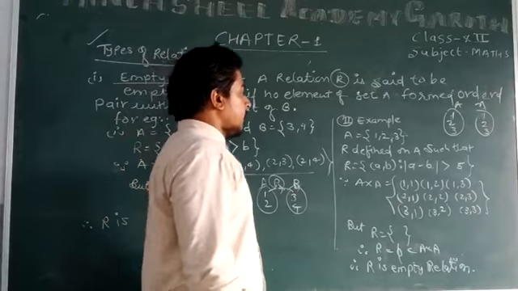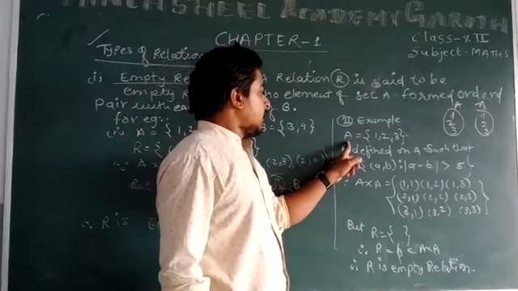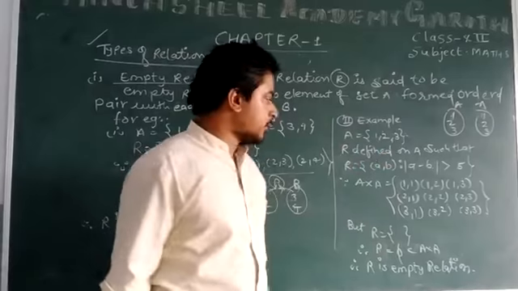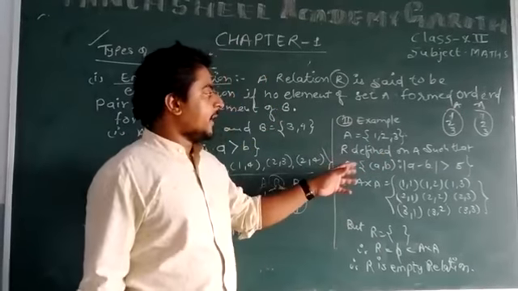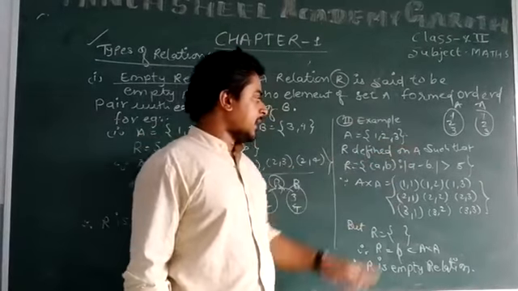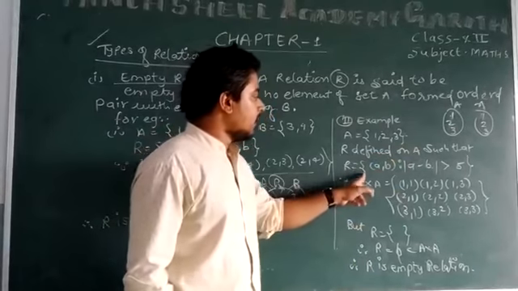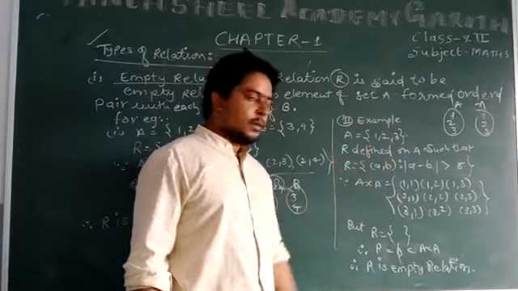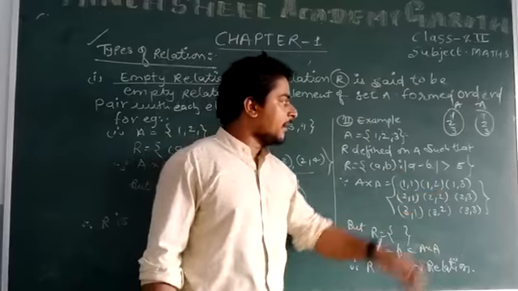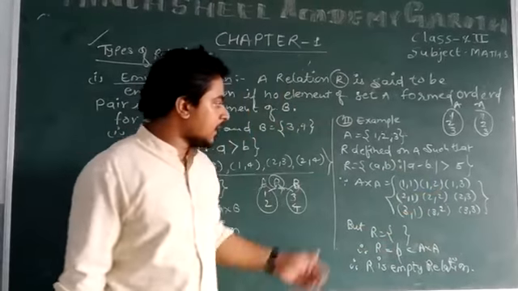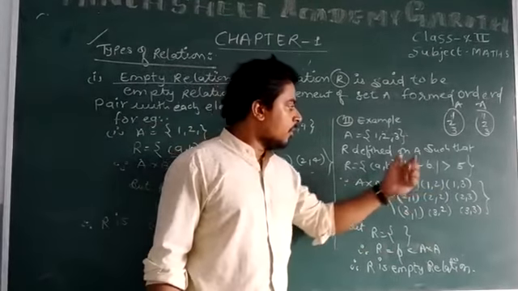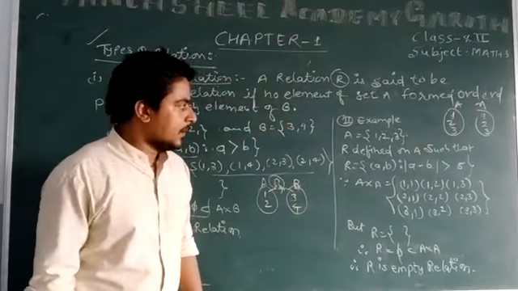Taking the set A containing the three elements 1, 2, 3, and R defined on the set A such that R contains the ordered pairs such that mod of A minus B is greater than 5.